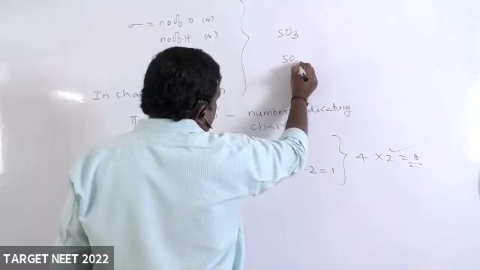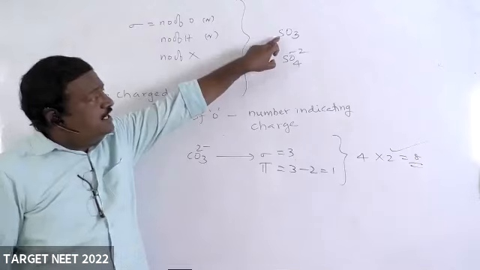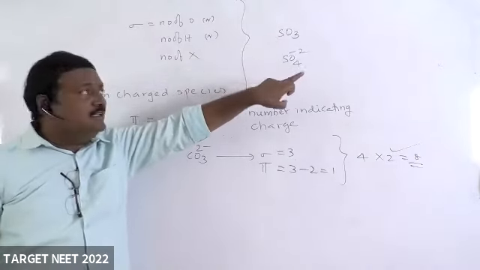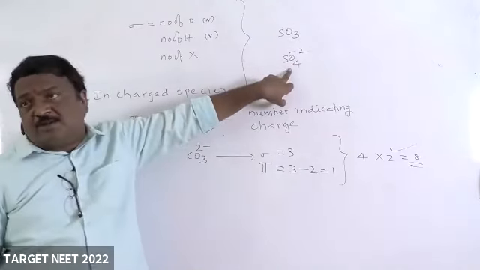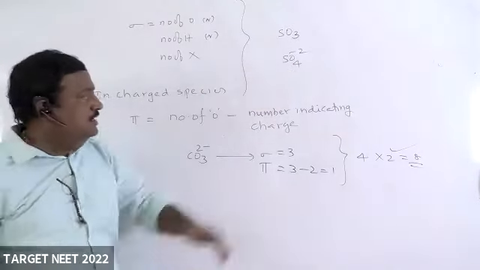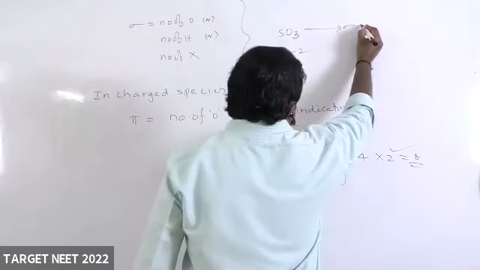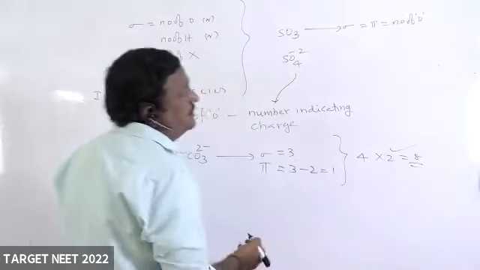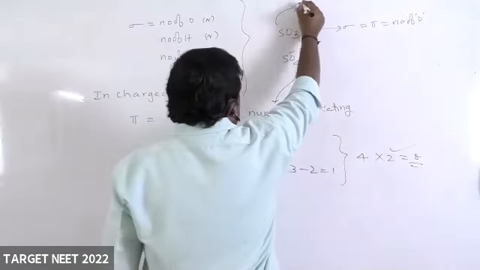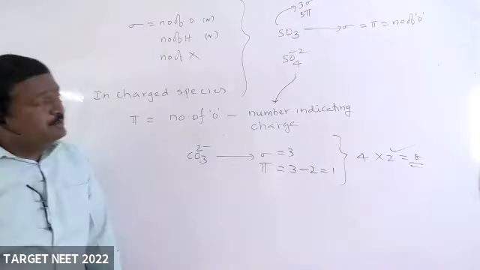Why I wrote like that means, once you concentrate, maybe there is sulfur trioxide and sulfate ion. Here sigma is the same condition: sigma equals number of oxygen atoms. Here also sigma equals number of oxygen atoms. For the pi bond concept, here sigma equals pi equals number of oxygen atoms. So it becomes 3 sigma and 3 pi bonds.